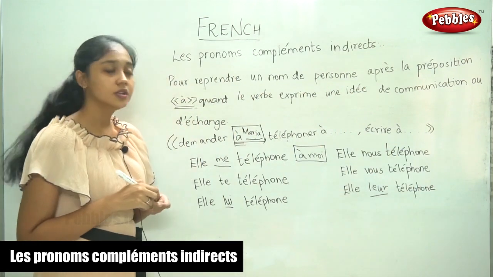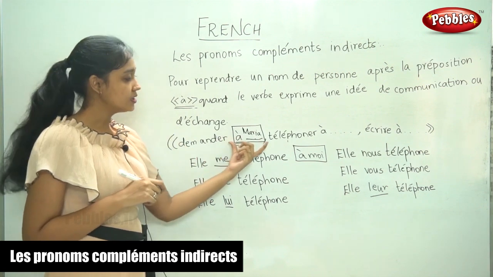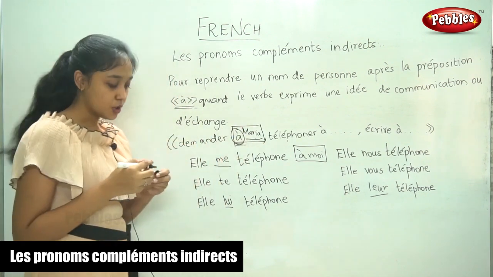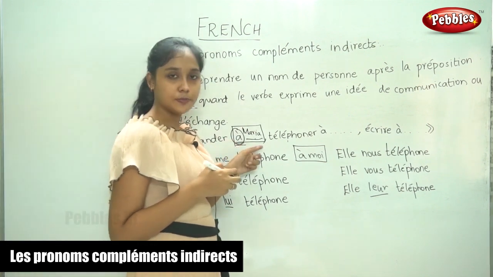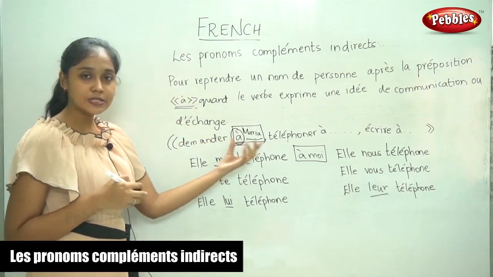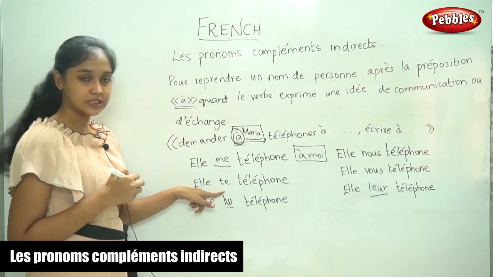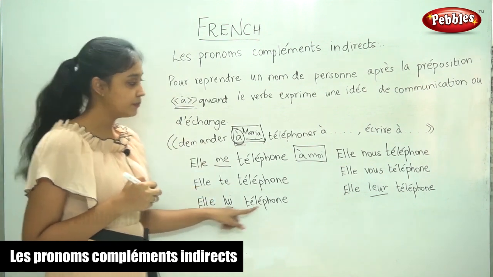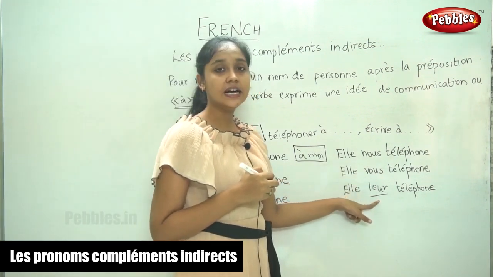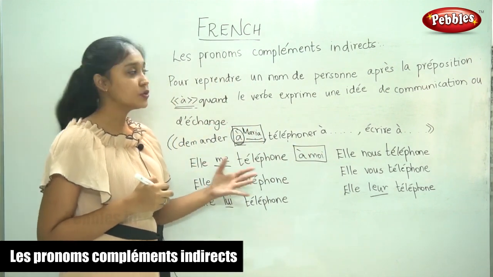So you will know whether it is an indirect or a direct complement with the help of the preposition. So if there is a preposition followed by the noun which needs to be replaced, we replace both the preposition and the noun with me, te, lui, nous, vous and leur. These are the words we use to replace.